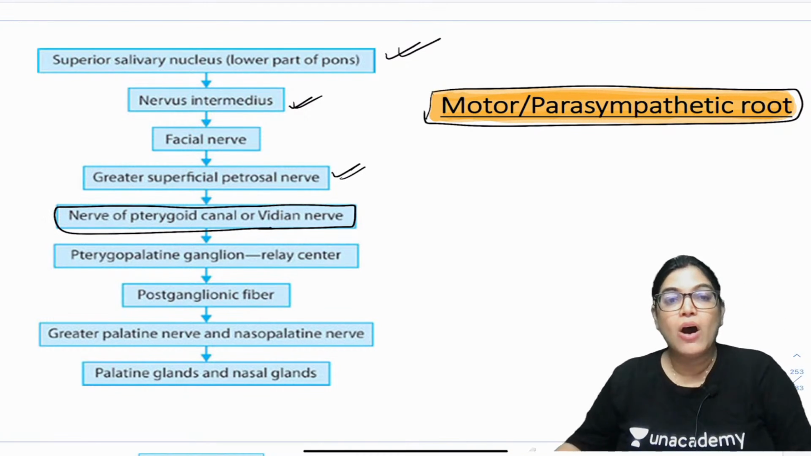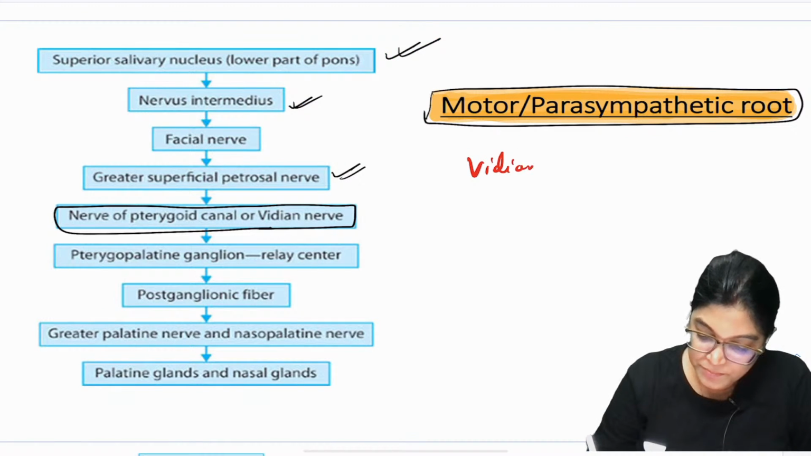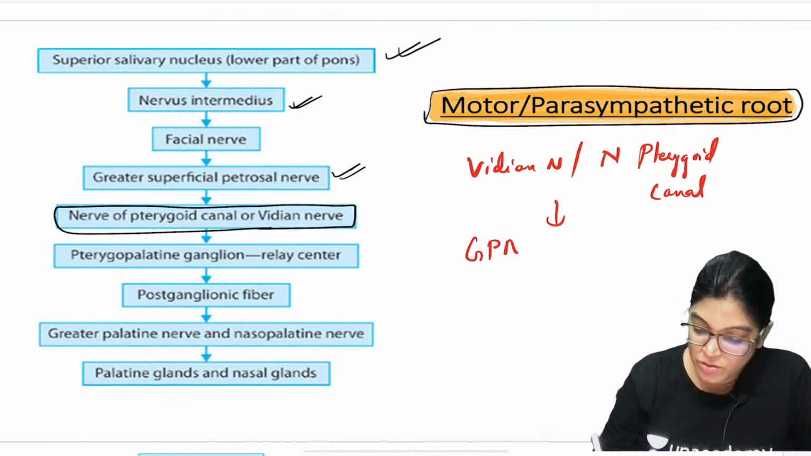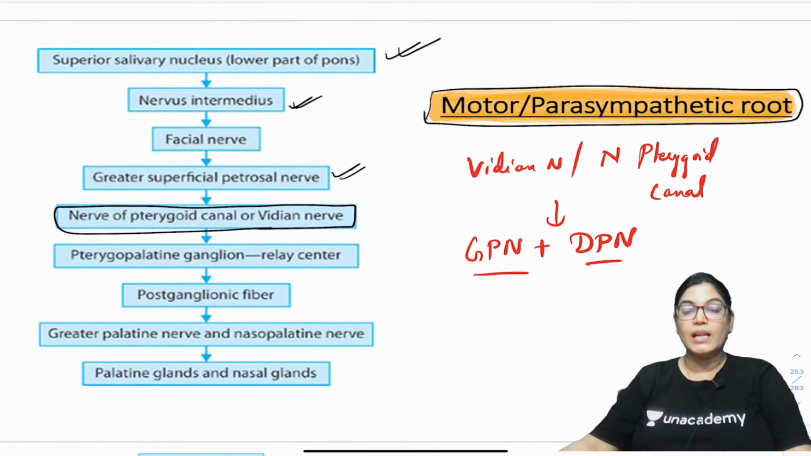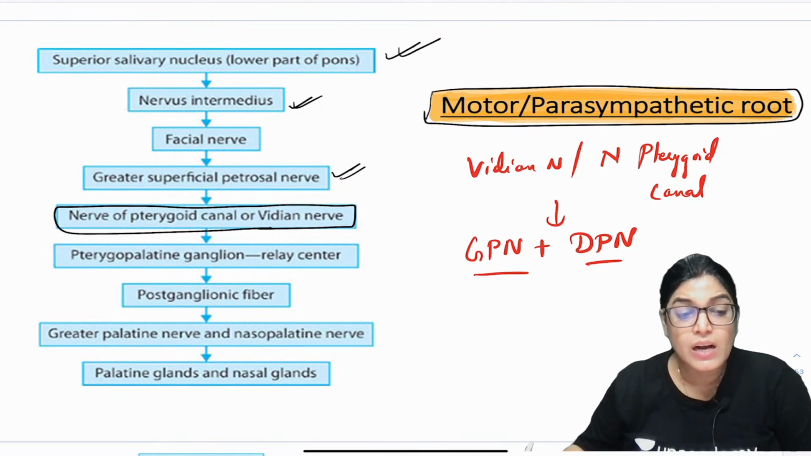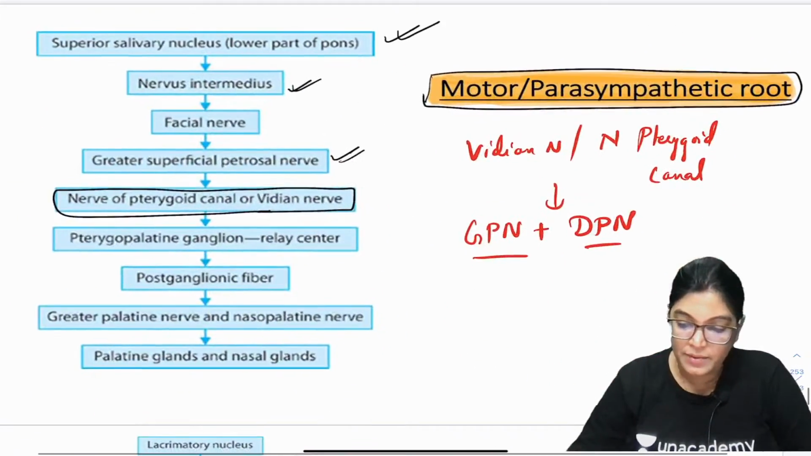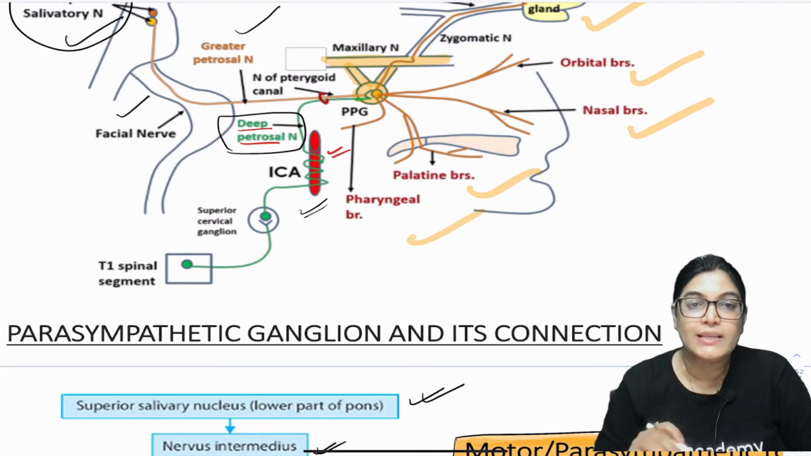Nerve of pterygoid canal, or the Vidian nerve, is formed by, so please note down all of you, joining two nerves. One is the greater petrosal nerve, which joins with the deep petrosal nerve. These two nerves join to form the Vidian nerve or nerve of pterygoid canal. Greater petrosal nerve is a branch of the facial nerve, and the deep petrosal nerve is formed by the sympathetic plexus surrounding the internal carotid artery. We have seen here also, can you see here? Deep petrosal nerve is formed by the plexus surrounding the internal carotid artery.